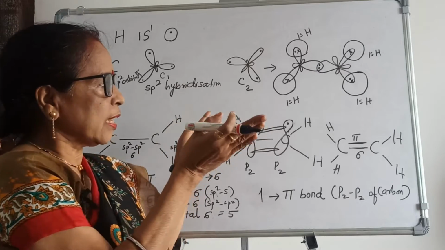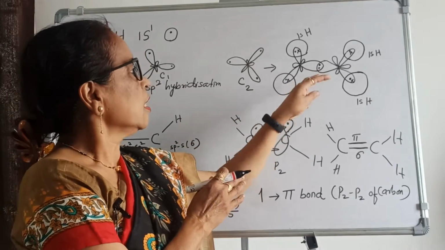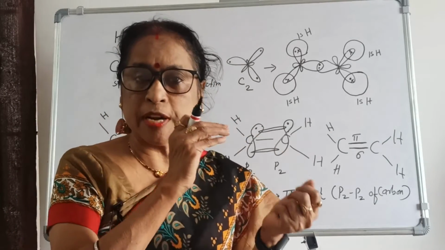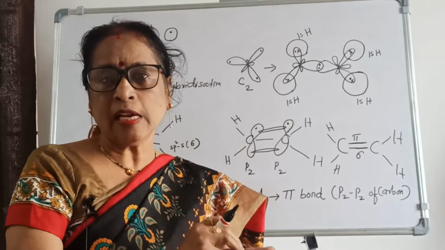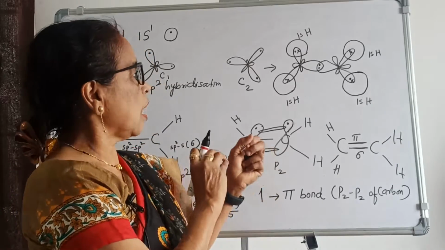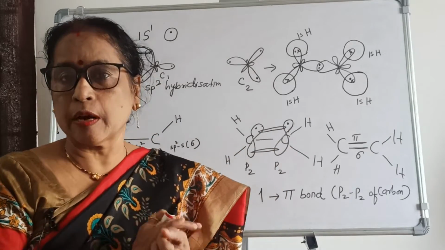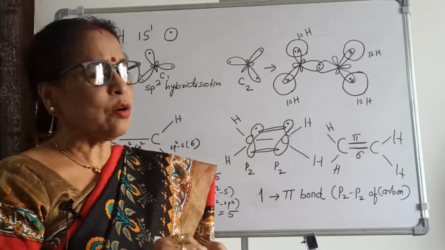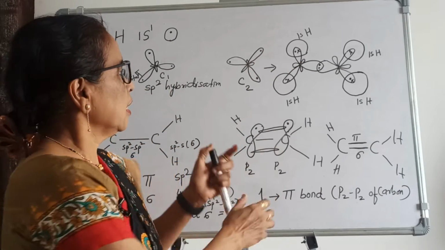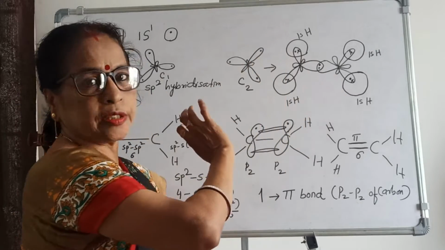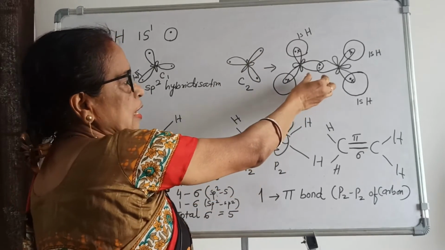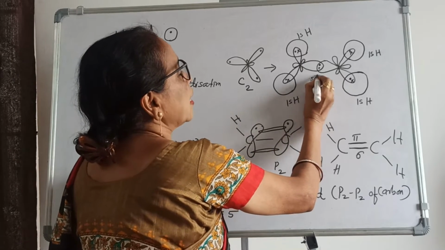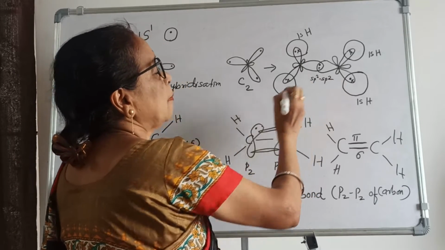When they come close to each other, they overlap. That means the sp2 orbital of carbon and the sp2 orbital of the other carbon overlap each other. Here overlapping takes place, and this is sp2 and sp2 overlapping.